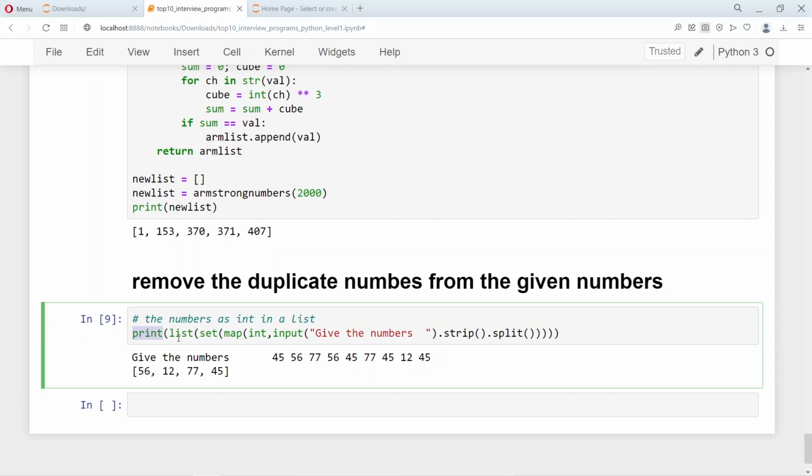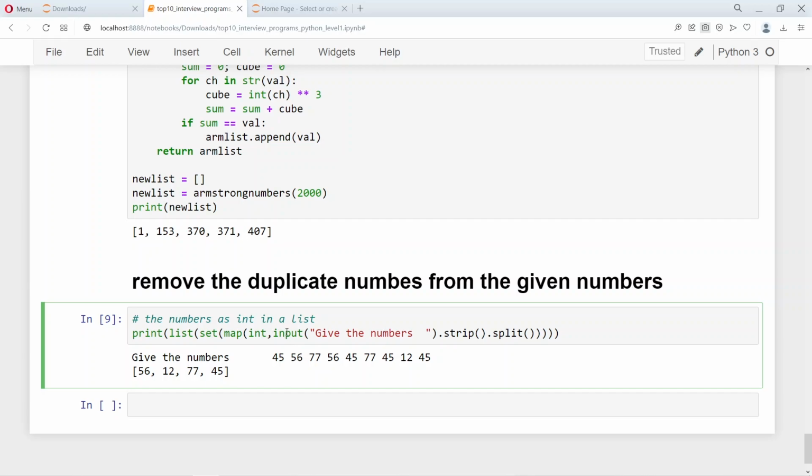The reason is we want the output to be in the form of a list. The input is a list of strings of numbers, so we want a list of integer numbers as well, so we convert it into a list.